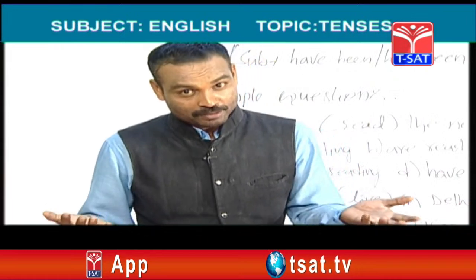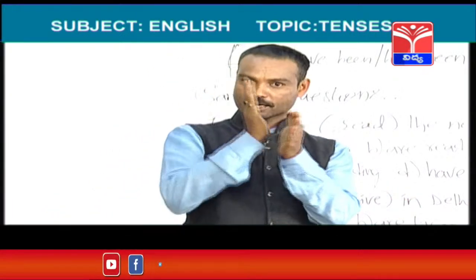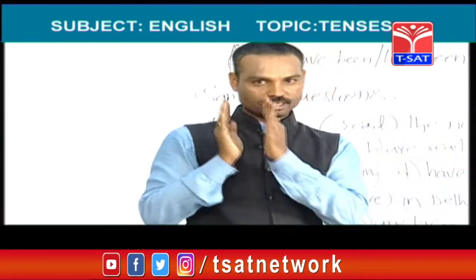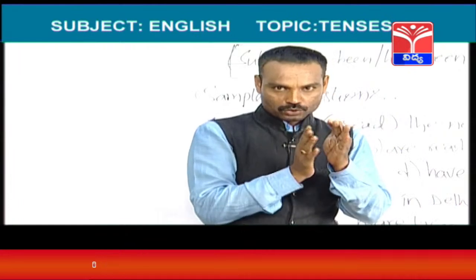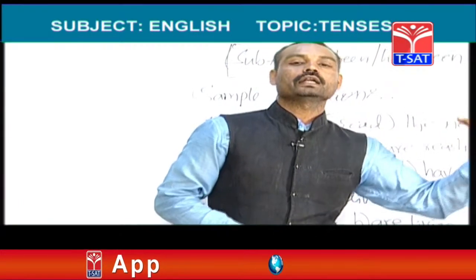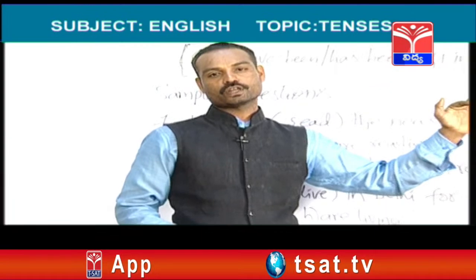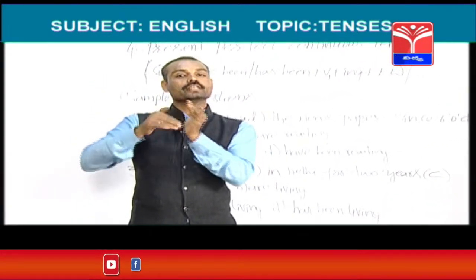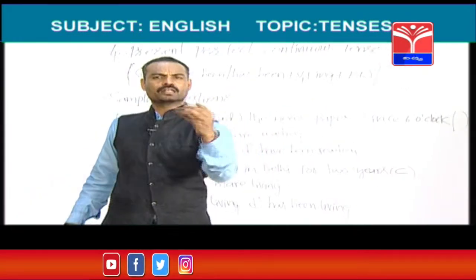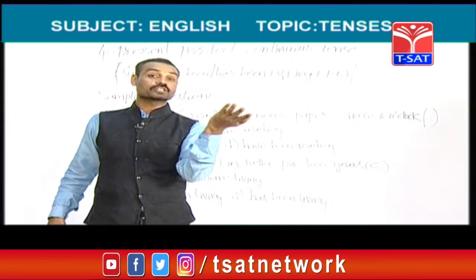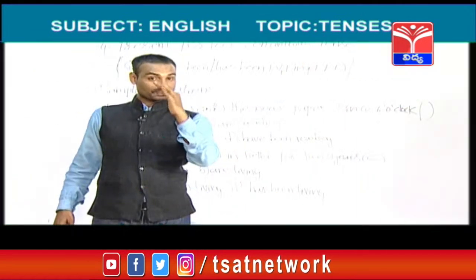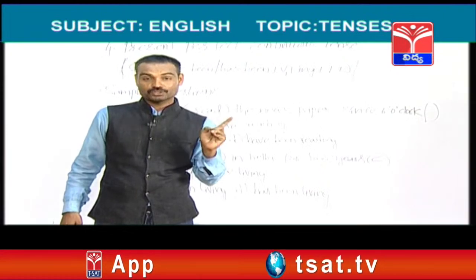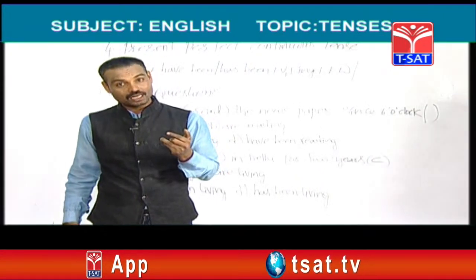And the frame of the tense is subject plus shall or will. There are two helping verbs in this tense, shall and will, and V1 plus extra words. So friends, there are two helping verbs in simple future tense. Shall should be used after I and we. Will can be used after any subject, even after I and we also we can use will. But friends, after the first two subjects, I and we, we should use shall.